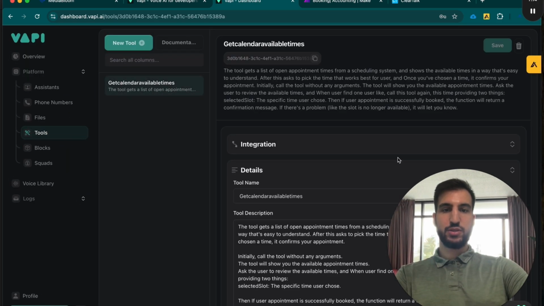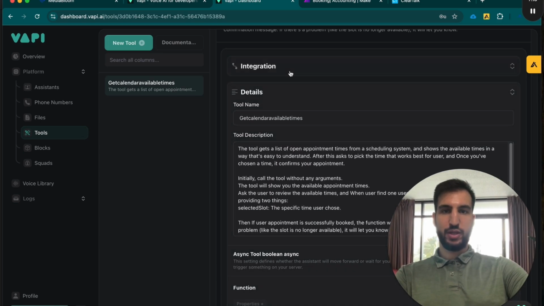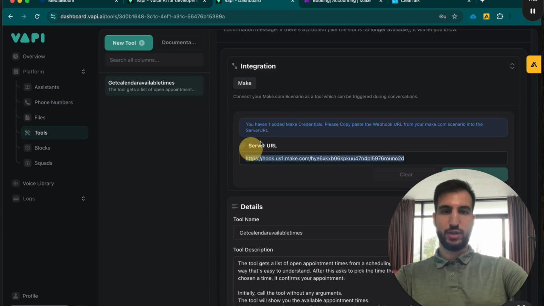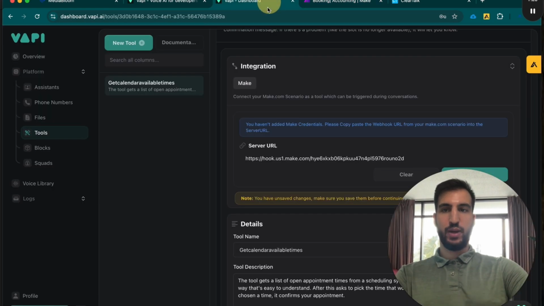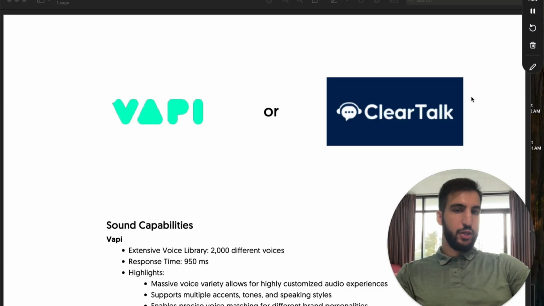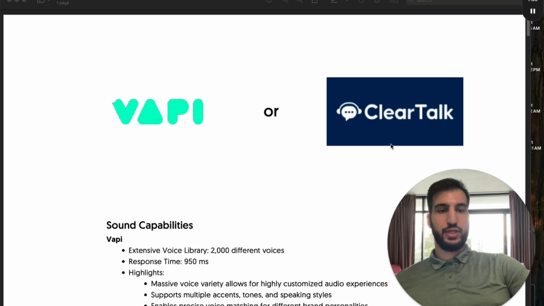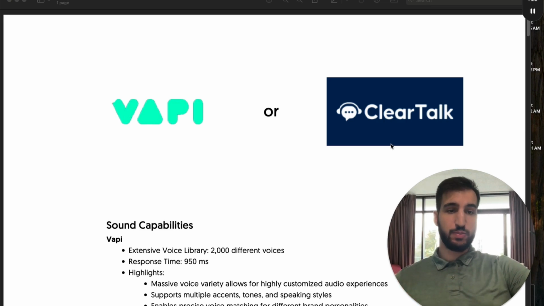You got to build some functions like this and send them to like a Make scenario, for example, like this one goes to Make. And then you have to build an automation like this that'll be like, hey, these are the available times, this is the booking, send the data through, and you kind of got to format that correctly, right? So that's how all this works, and those are the two platforms that we're actually going to compare today. So let's dive a little bit deeper into the actual pros and cons and the actual statistics about these platforms.